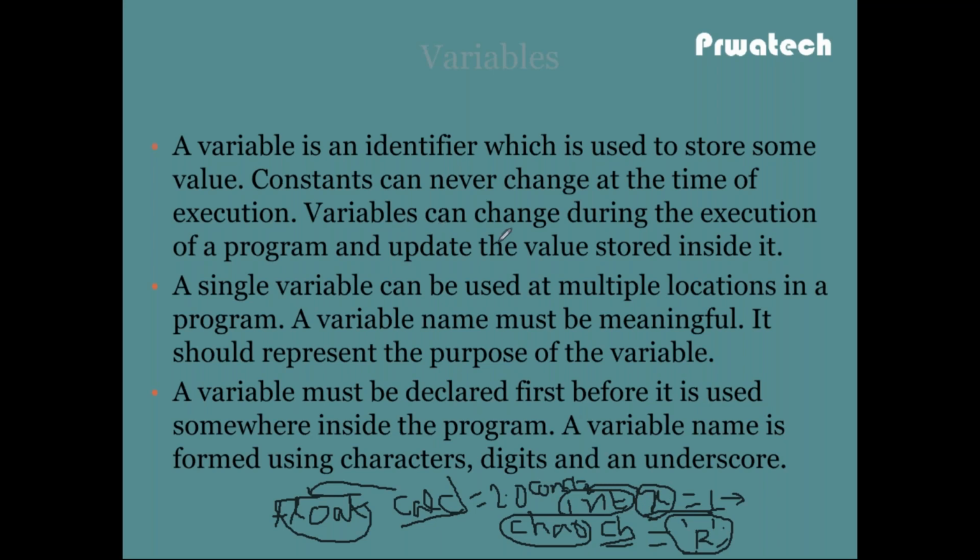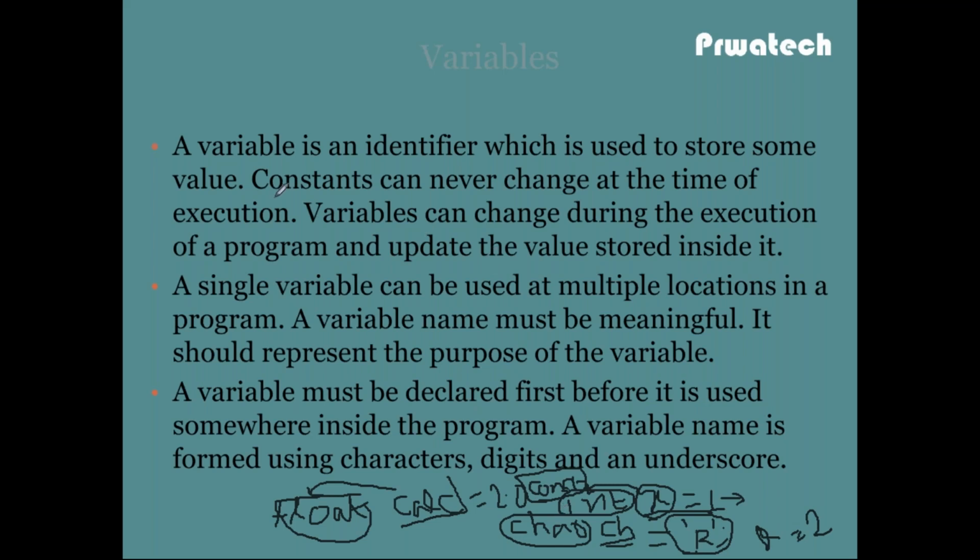But variables can change during the execution of a program. So during execution of the program, somewhere I can change the value of x equal to 1 to x equal to 2. If it is constant, I cannot change. If it is not constant, I can change the value of x from 1 to 2.